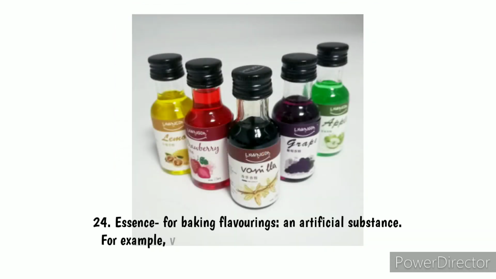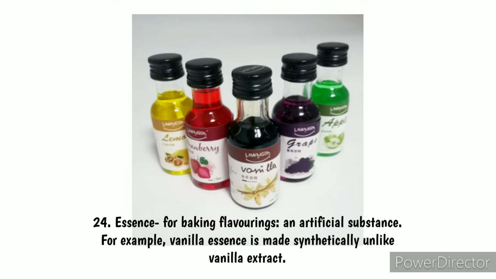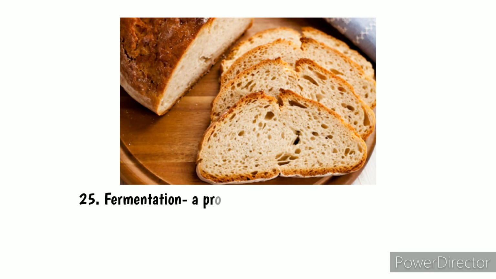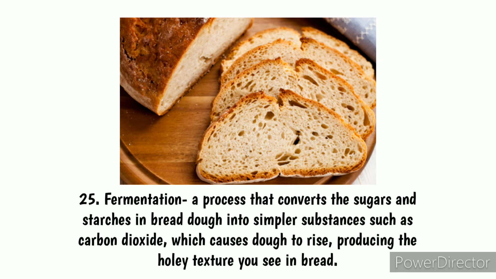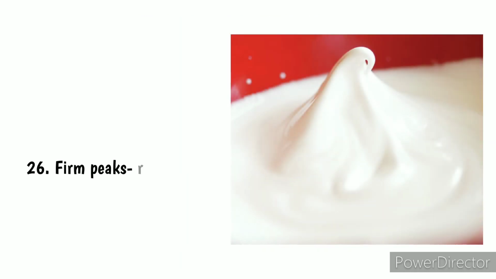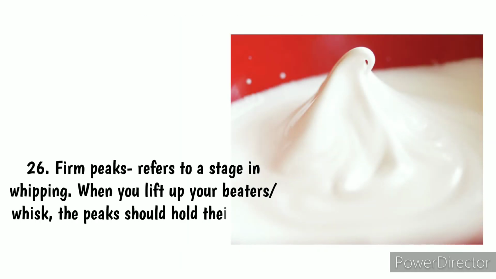24. Essence, for baking flavorings, an artificial substance. For example, vanilla essence is made synthetically, unlike vanilla extract. 25. Fermentation is a process that converts the sugars and starch in bread dough into simpler substances such as carbon dioxide, which causes dough to rise, producing the hollow texture you see in bread. 26. Firm peaks refers to a stage in whipping. When you lift up your beaters or whisk, the peaks should hold their shape better than soft peaks.